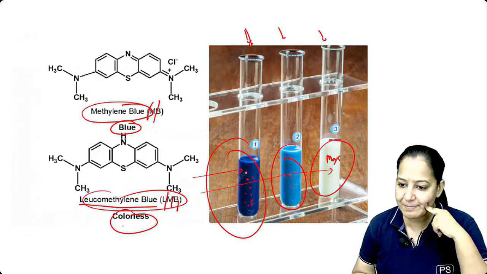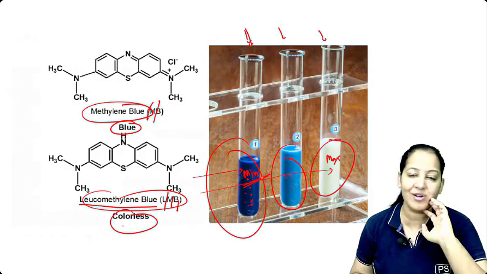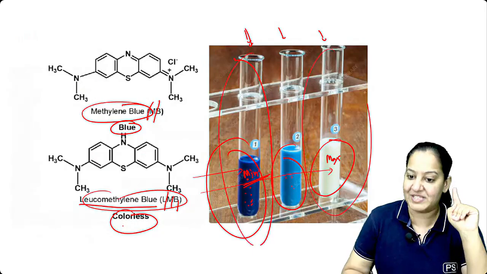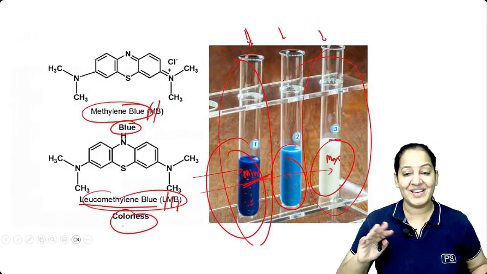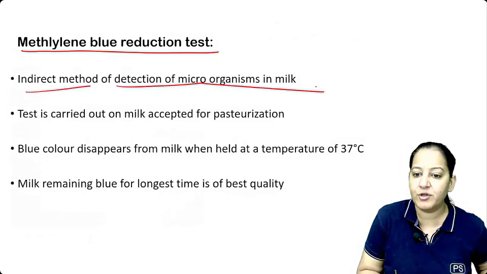Here fewer bacteria are present, minimum bacteria. So here methylene blue will remain as methylene blue only. It is not converting to a colorless compound. So this pasteurization is best and this is worse. This is how we can test the post-pasteurization milk. It is an indirect method to detect the microorganisms in the milk.